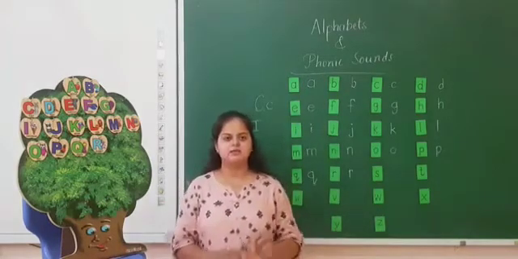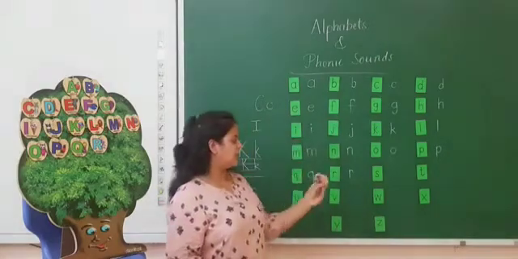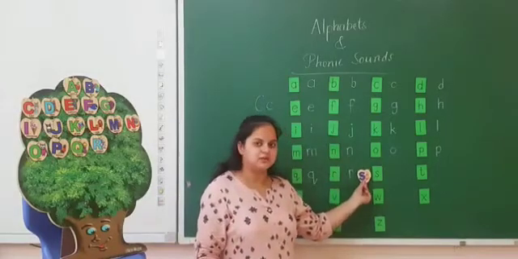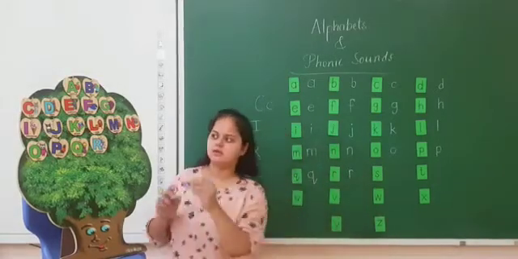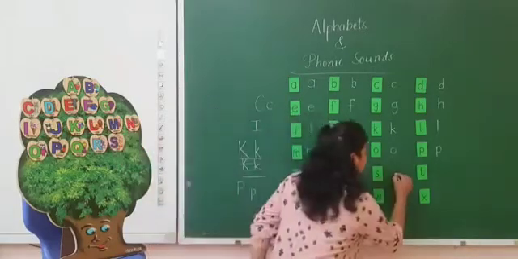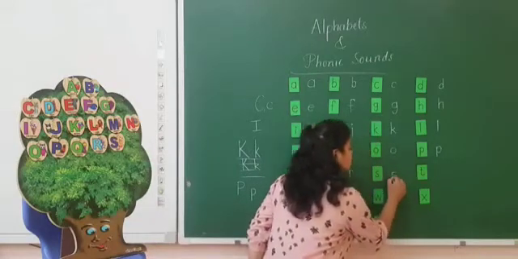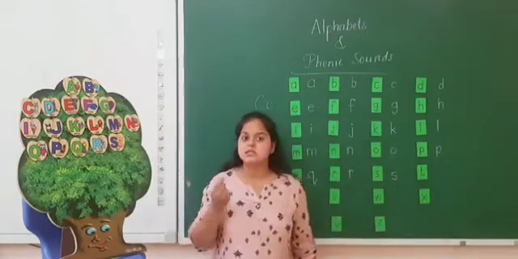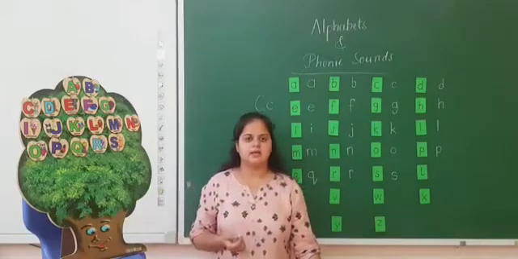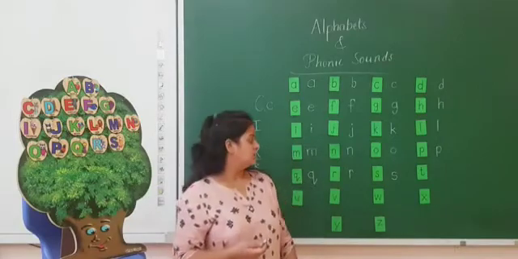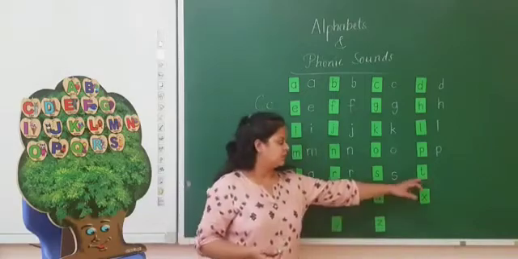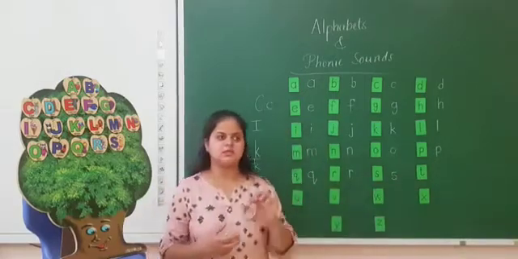The next letter is S. Capital and small S are the same, only the size is different. S sounds S. Snake. Sun.